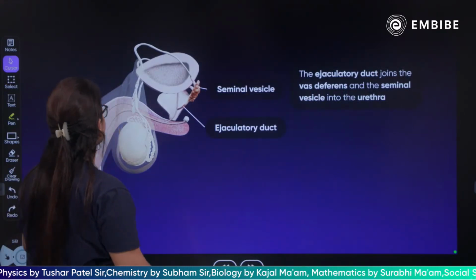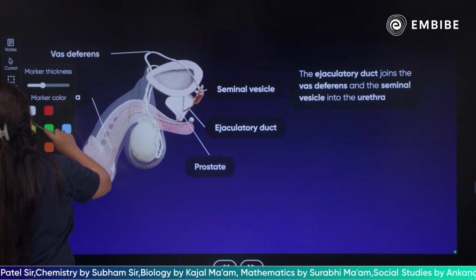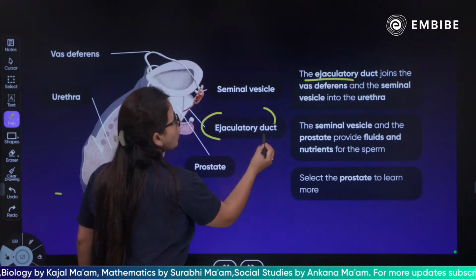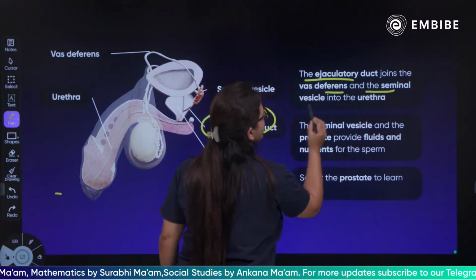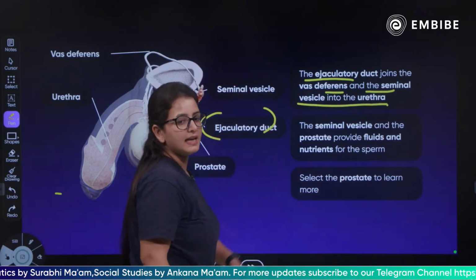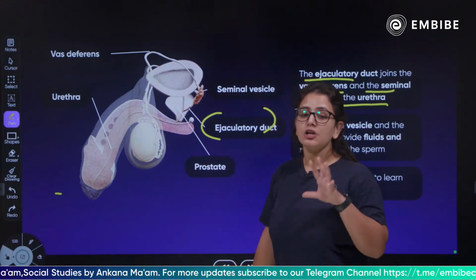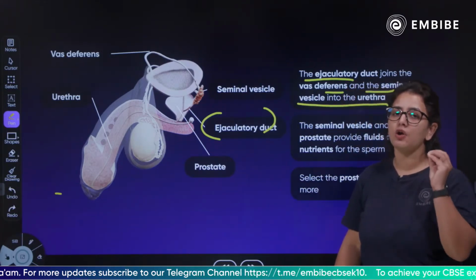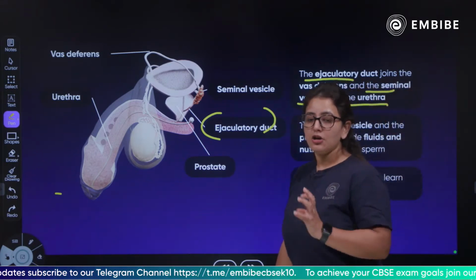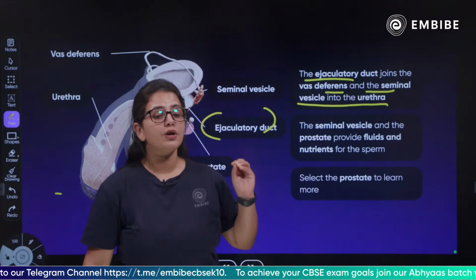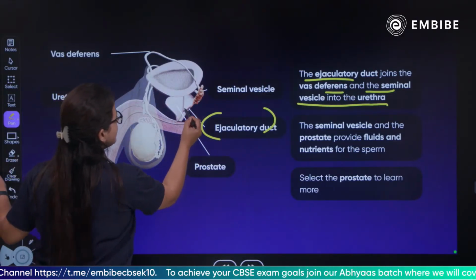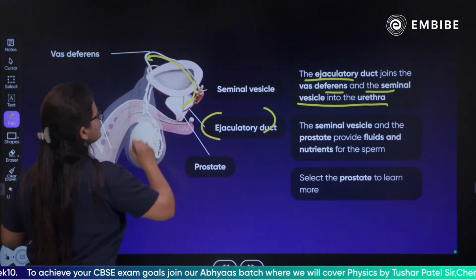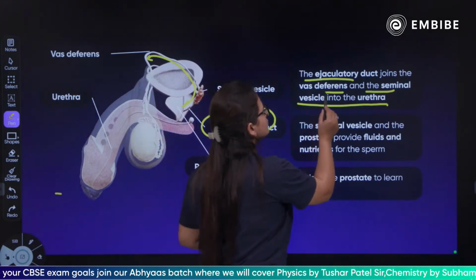So children, what is the ejaculatory duct? As we talked about the vas deferens, children, the ejaculatory duct, which is this one, joins the vas deferens and seminal vesicle into the urethra. So basically, in the male reproductive tract, the passage for the urine and the passage for the ejaculation of the male gamete is similar. So children, the ejaculatory duct is going to join with the vas deferens, as you can see, through the seminal vesicle. Can you see? This is your ejaculatory duct and this is going to join with the vas deferens and eventually it will lead to the urethra.